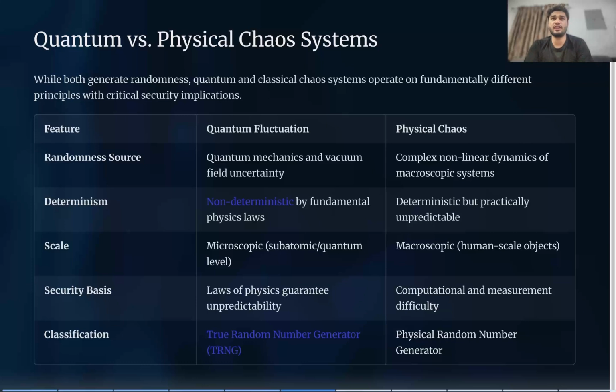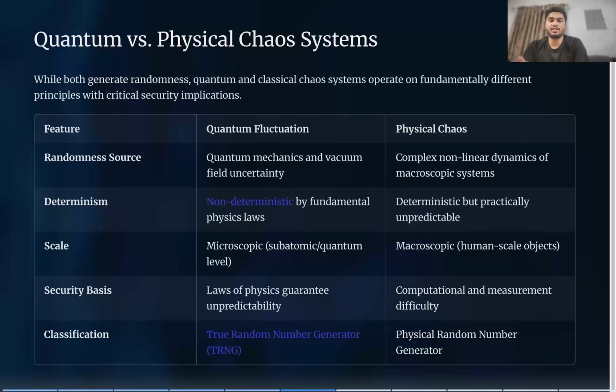and there is proof that they are unpredictable. While in physical chaos, the main problem we get is due to the computational measurement, because the computer has to take in the image or some output that it sees and convert it into a PRNG, as we saw. There we use PRNG, and in quantum fluctuation we use QRNG. PRNG is pseudo random number generators, and QRNG is quantum random number generators.